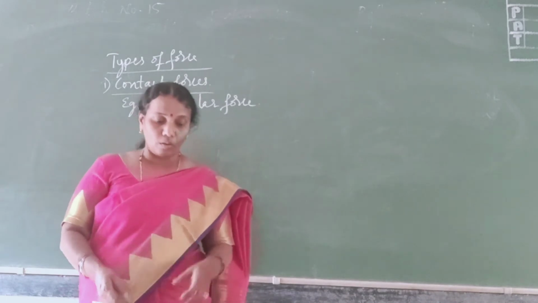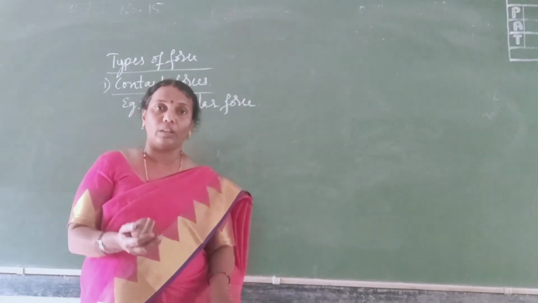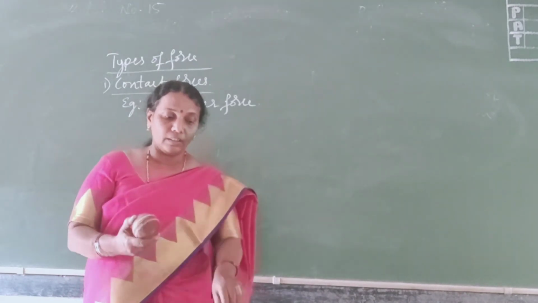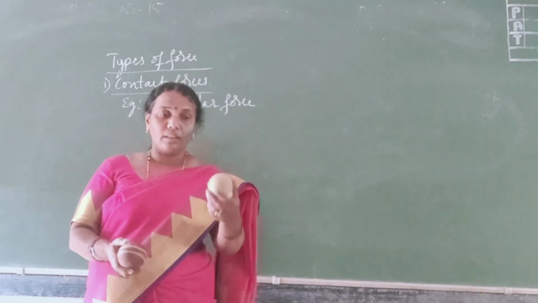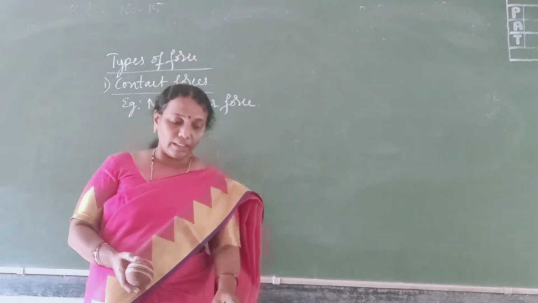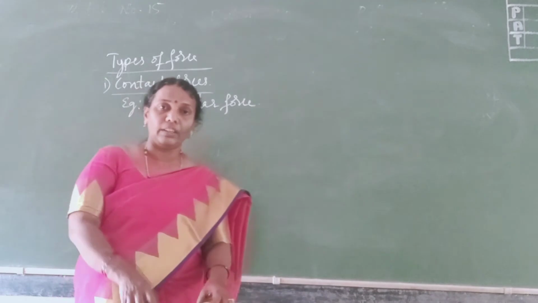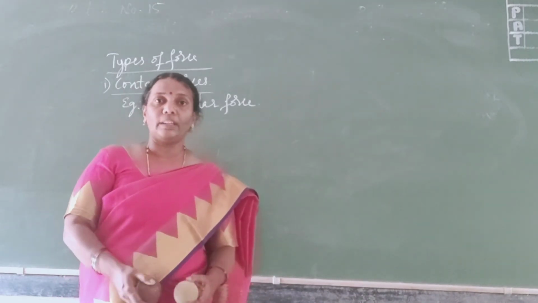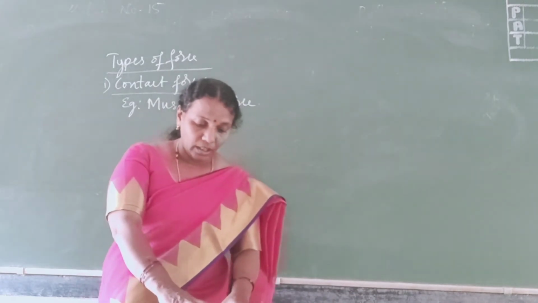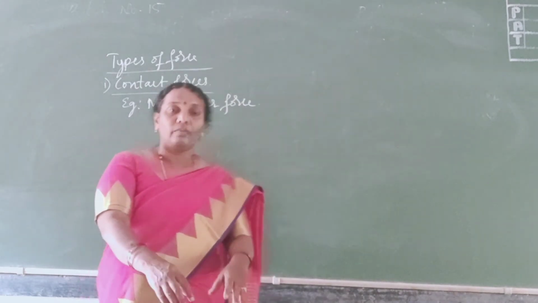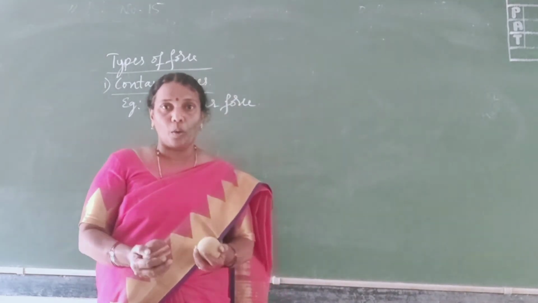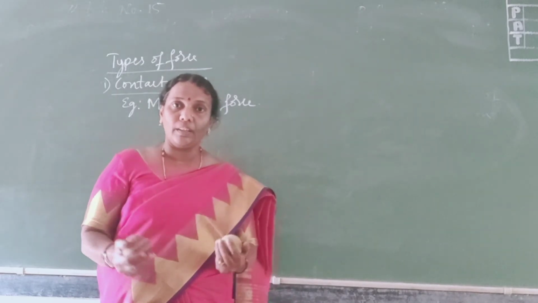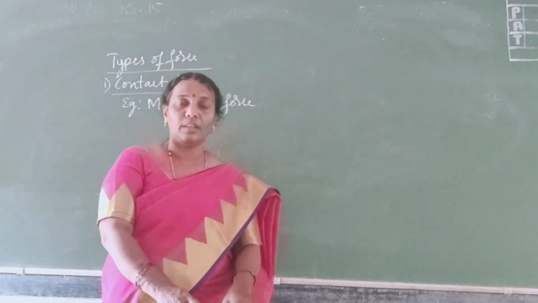Suppose I want to lift this ball from the ground or from this table. This one is a little bit heavier than this. The lighter one I can lift very easily, but if it is heavier, I have to put in my muscular force for both activities, isn't it? So when I come in contact with these two objects, only then can they be lifted or thrown.